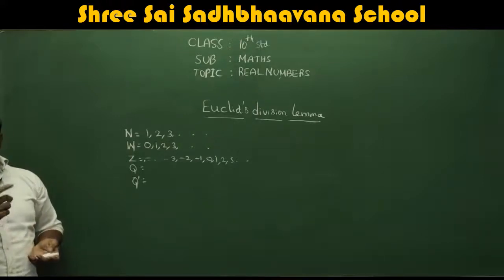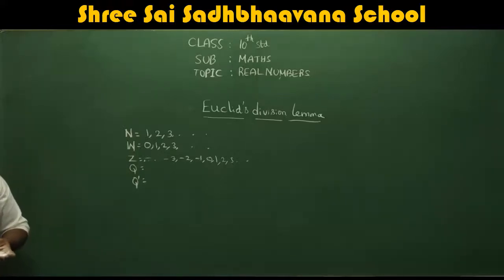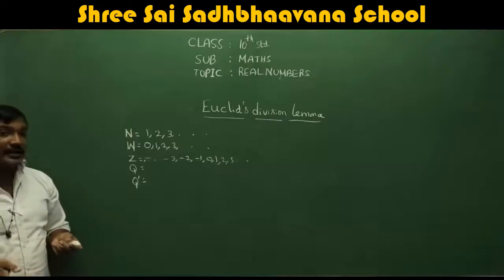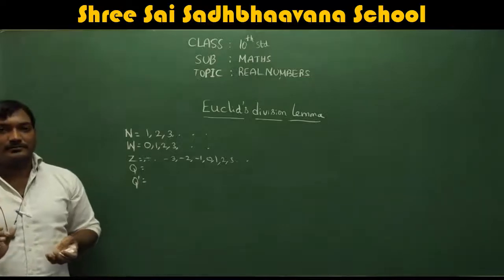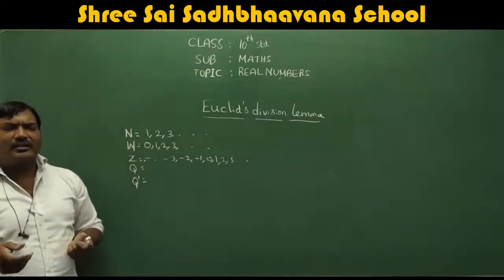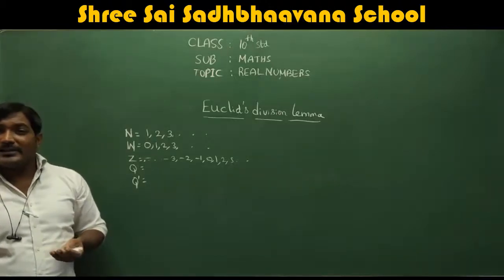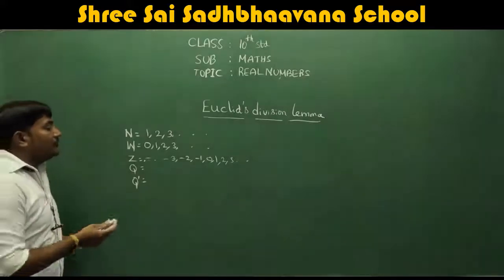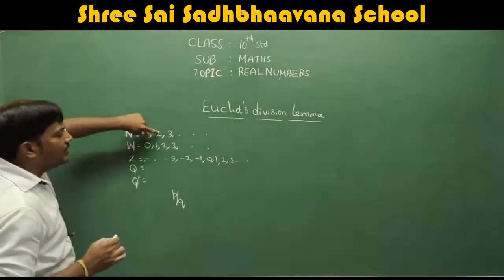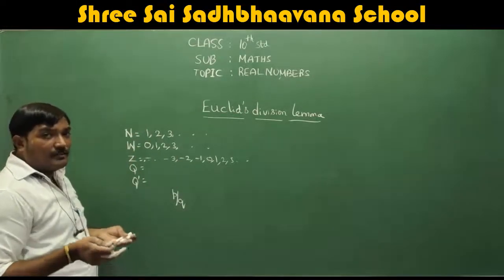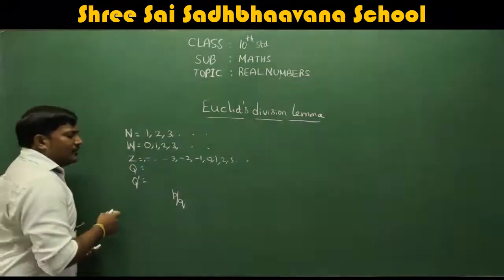Now, coming to rational numbers. What are rational numbers? Rational numbers are the numbers which can be written in p by q form. A number which can be written in p by q form is called a rational number. You already studied this in ninth standard. Even the other numbers can be written in p by q form, so they are also included in rational numbers. That we will discuss next.